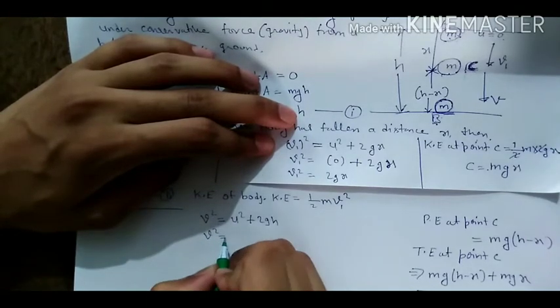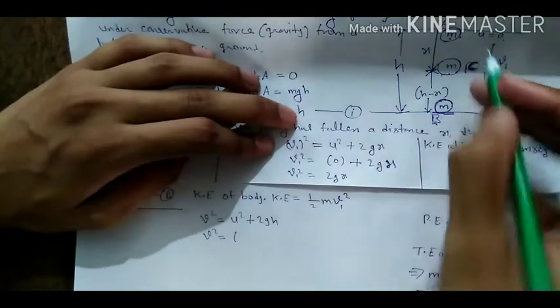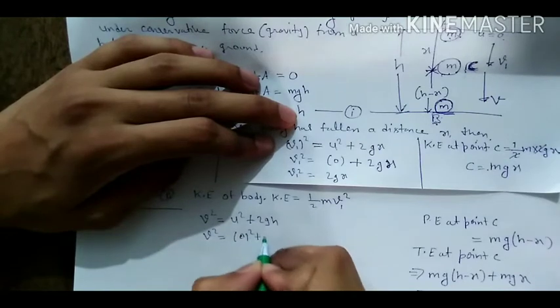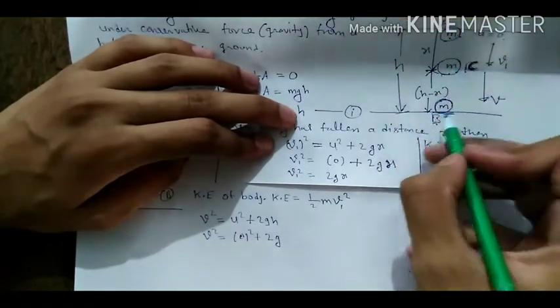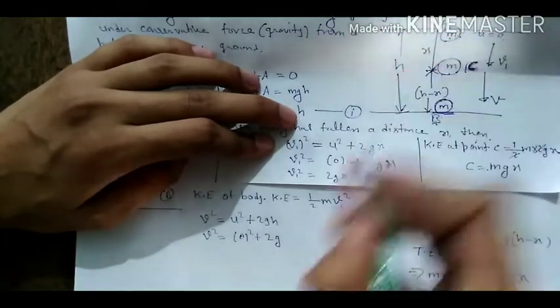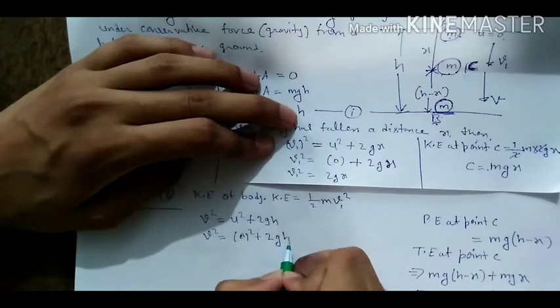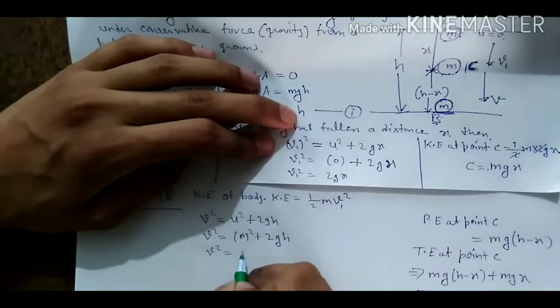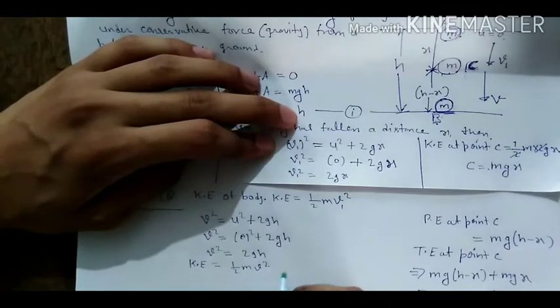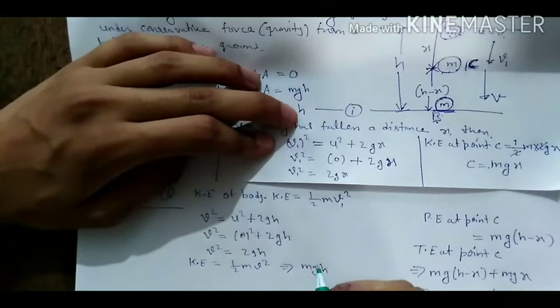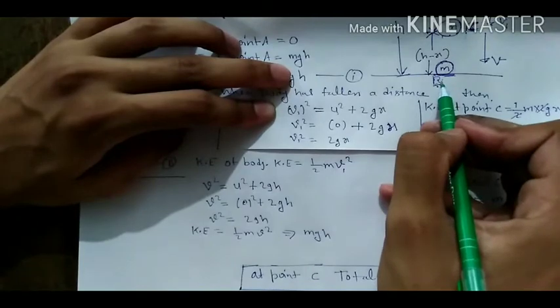V square is equal to U, the initial velocity, which is 0, square plus 2gh. Here h means total height. It covers the total height at point B. So we can write at the place of h. So here v square is equal to 2gh, and now kinetic energy will be equal to half mv square. Half mv square means mgh. Okay, this is the kinetic energy at point B.